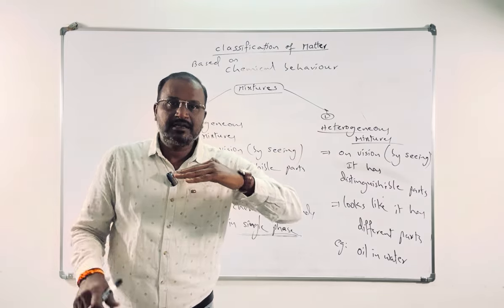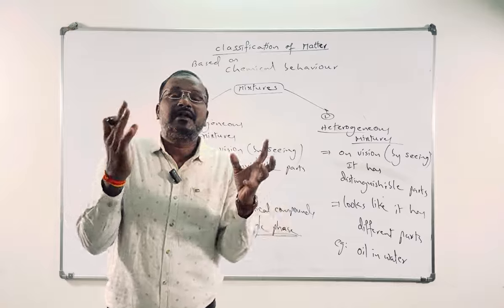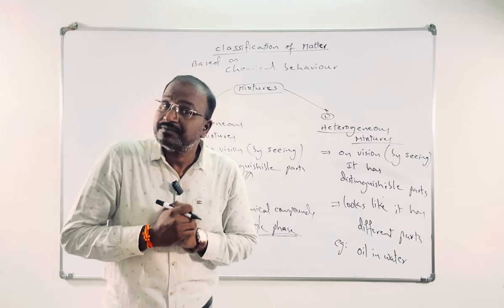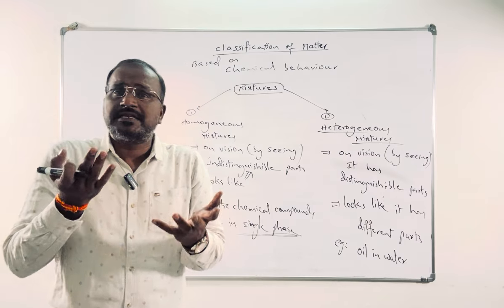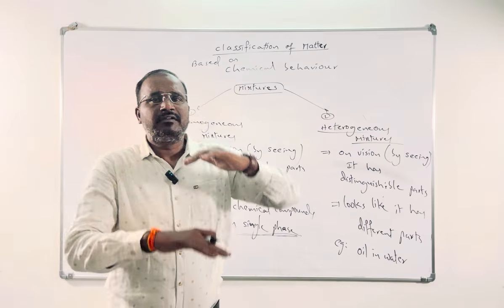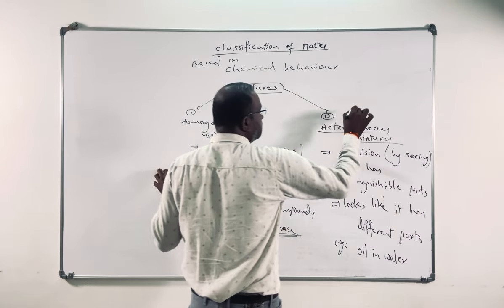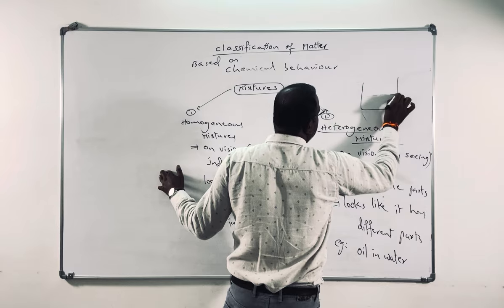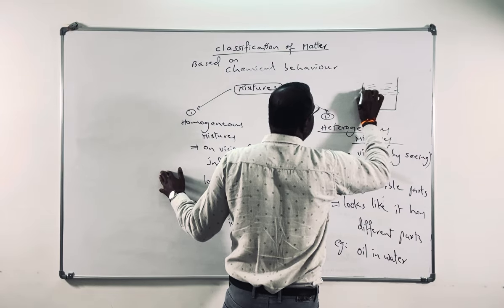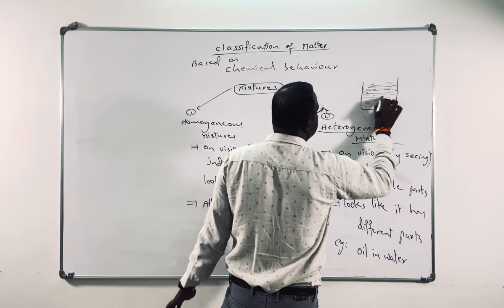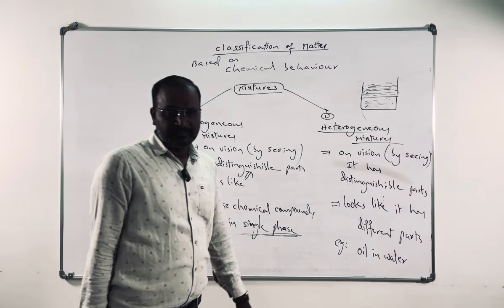Oil is liquid, water is liquid, but they do not combine; they form separate layers. Water density is higher and oil density is lower, so water is in the bottom layer and oil in the top layer. If you take a jar and add oil and water, oil will be here and water here, and separate layers will appear.